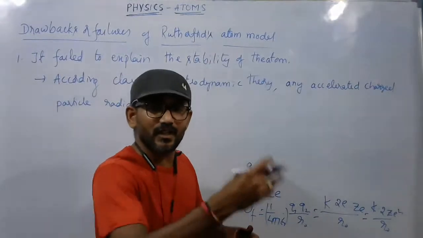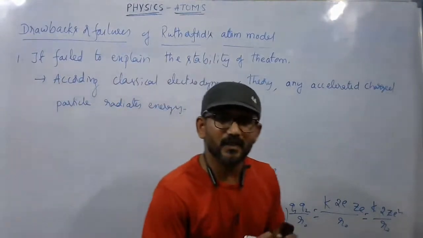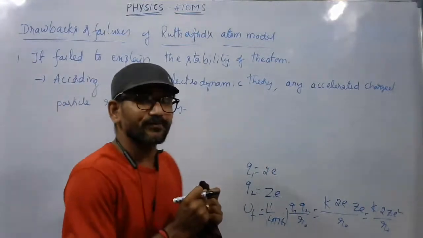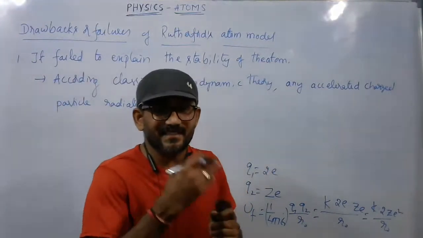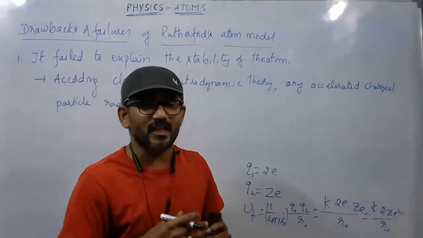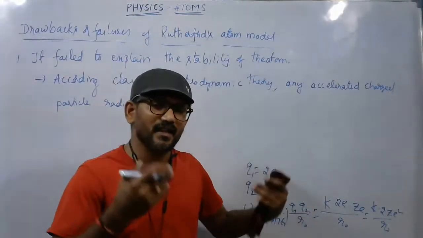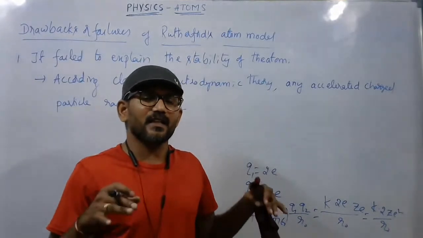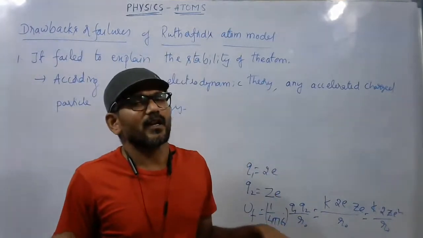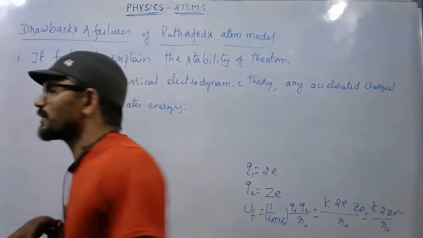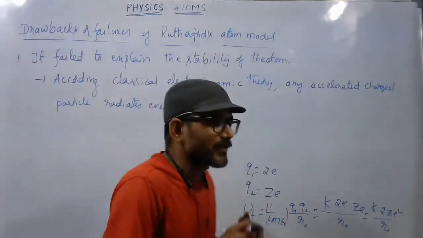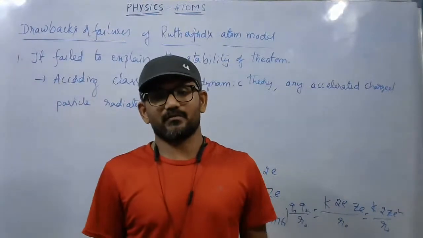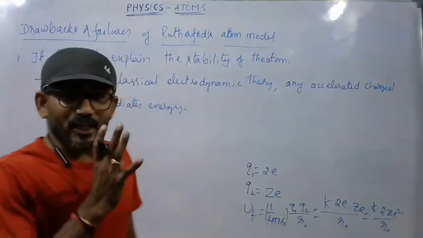As it gives off energy, the energy decreases, and it does the rounds with less and less energy. Finally the energy goes off completely, it falls ultimately onto the nucleus, and the atom will collapse. But it is not happening.